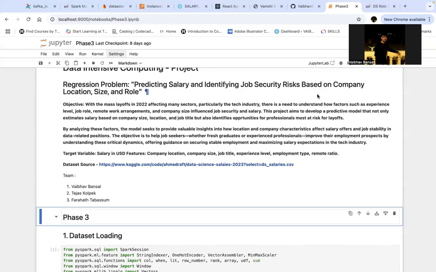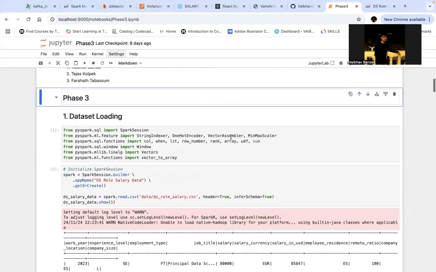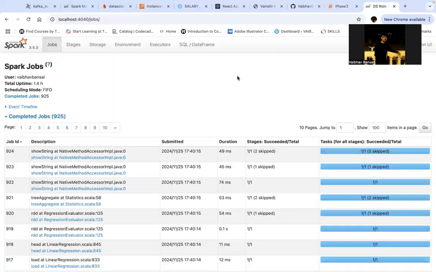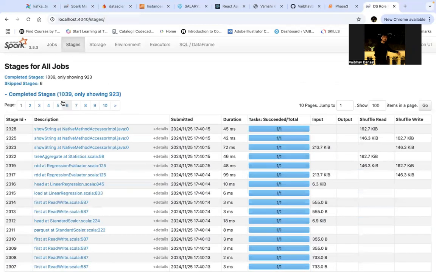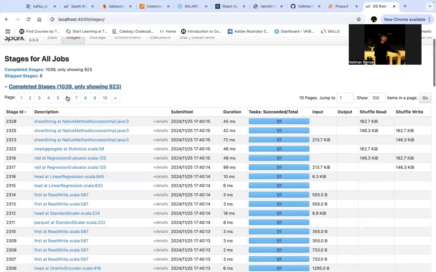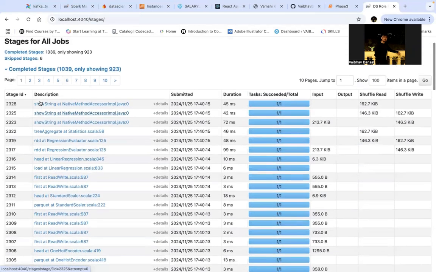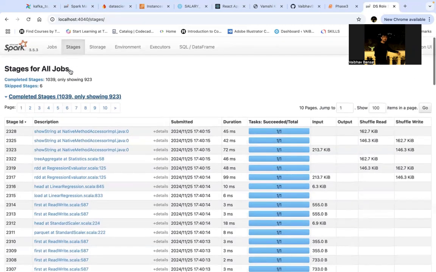Now let's see the DAG visualization of our whole PySpark process. So as you can see, there are 925 completed jobs. And let's see the stages as well. There are 1039 stages. These are completed stages.